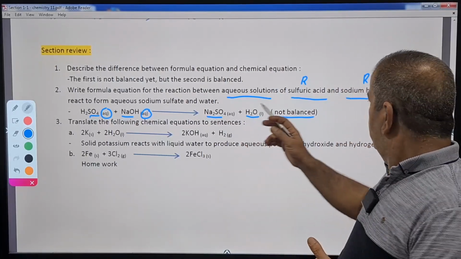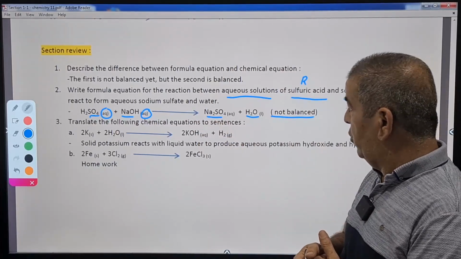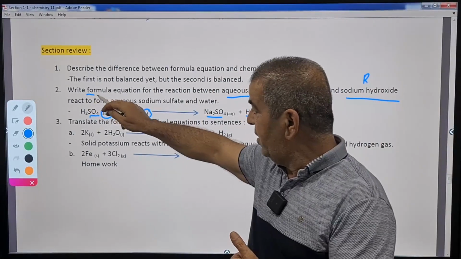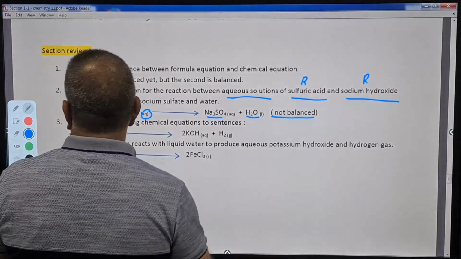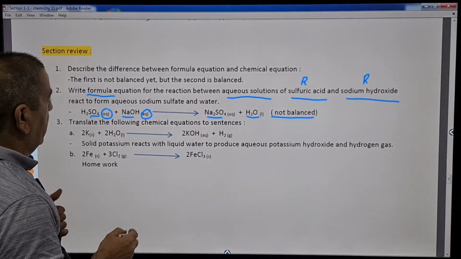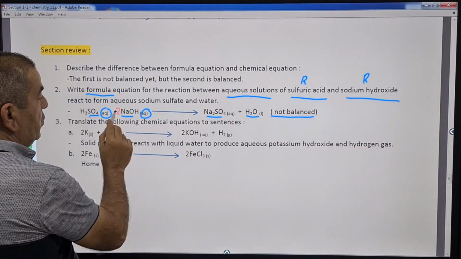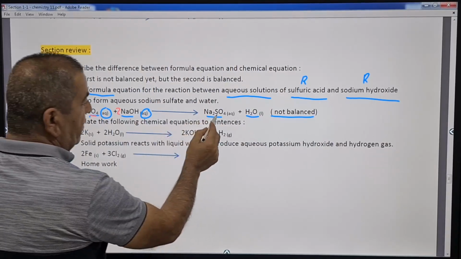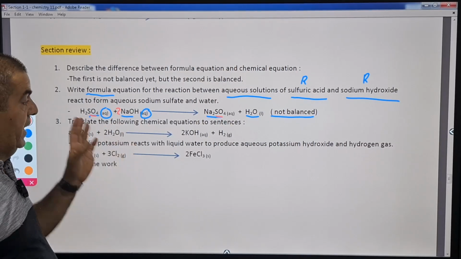But actually the question here is only formula equation. It is only formula equation. So the question doesn't ask you to balance it, but let's get it balanced. Here we have, let's use another color. We have 2 sodiums here, we have 1, so we're gonna put 2. Okay. How many sulfates? 1 sulfate, 1 sulfate, no problem. So far sodium is balanced, and sulfate, because it is a polyatomic ion, is balanced also.